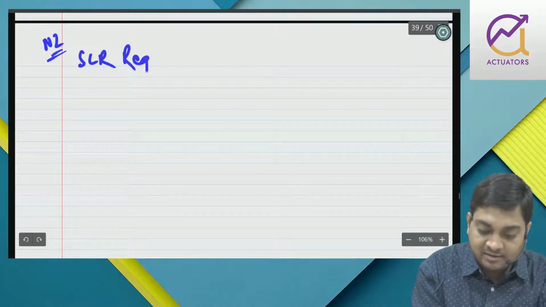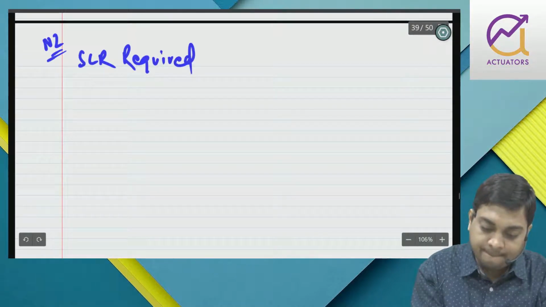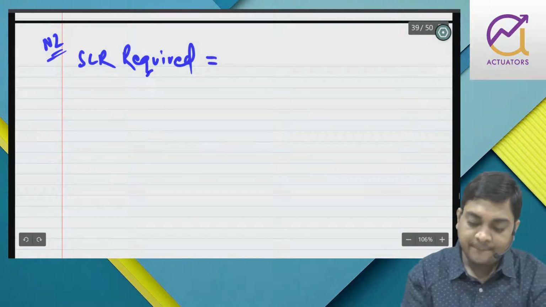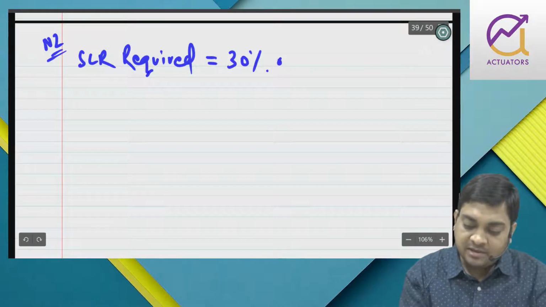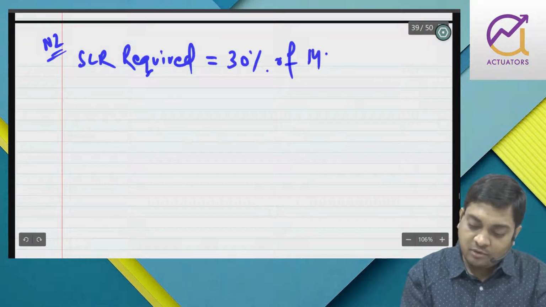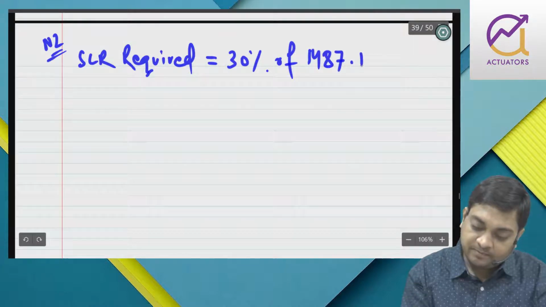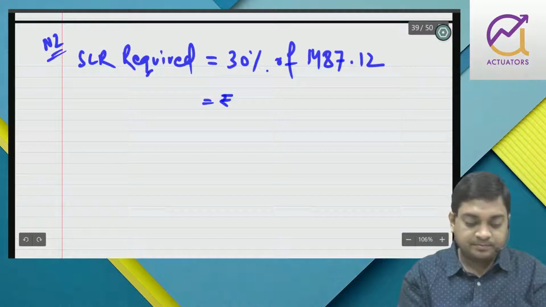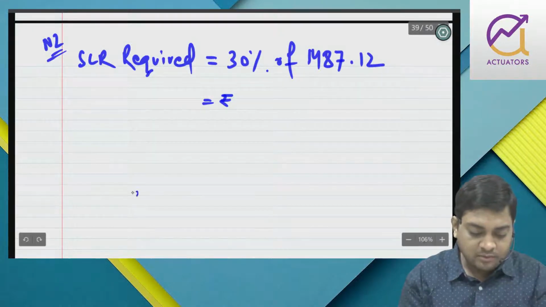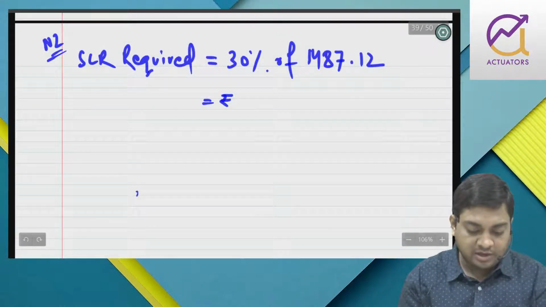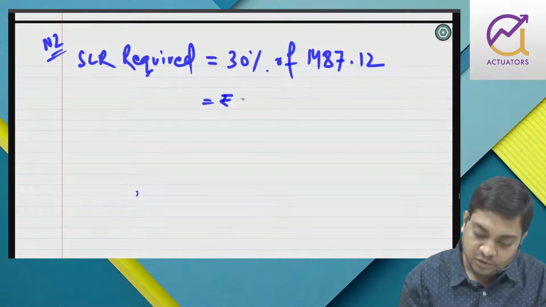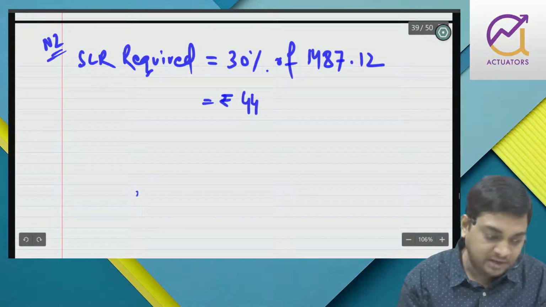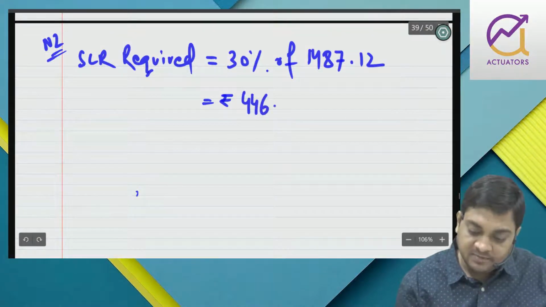So note 2, SLR required: 30% of 1487.12, that is rupees 1487.12 into 30%, so it is 446.14.